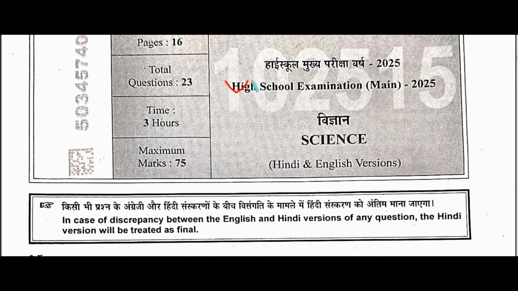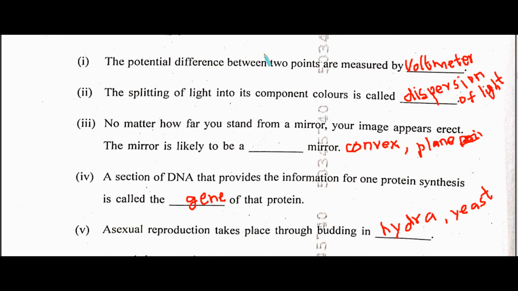High School Examination 2025, Subject Science. It is the board paper held on 21st March 2025. Let us see the answers. Now the question is fill in the blanks, and let us see the answers.